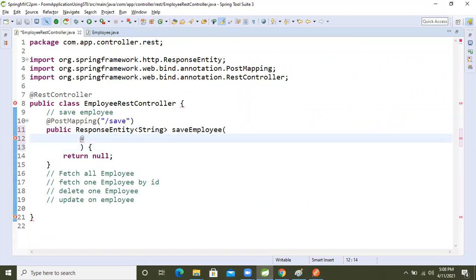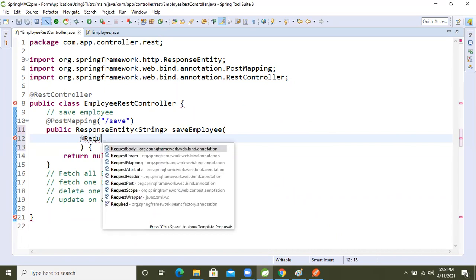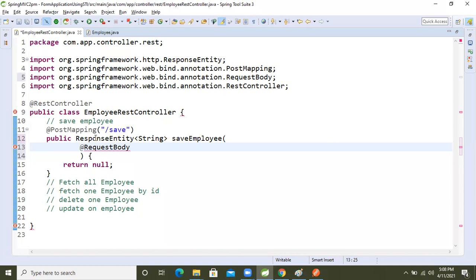I want your response, because I already explained everything. Which annotation did I explain? @RequestBody. We apply this, it is the mandatory annotation. Request body is mandatory, but @ResponseBody is optional, guys.